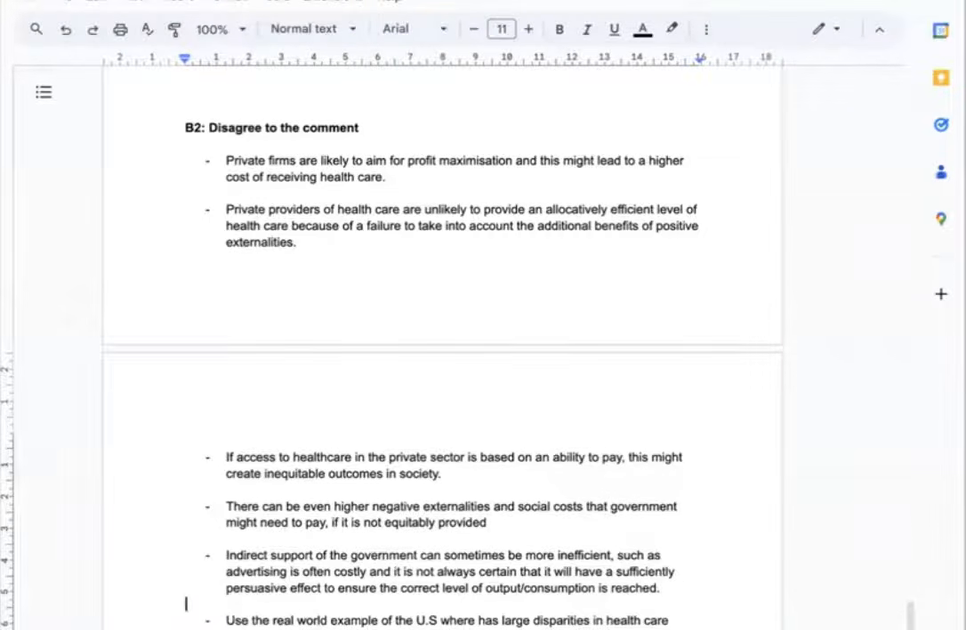Also, indirect support of the government can sometimes be more inefficient, such as government spending some budget on advertising. Those kinds of things can often be way more costly and it is not very certain to observe their effectiveness. So maybe that can be more wasteful. So to support the disagreement to the comment, I can use the real world example of the US, where it has quite a large disparity in healthcare service accessibility between rich and poor people because the country adopts private provision of healthcare system.